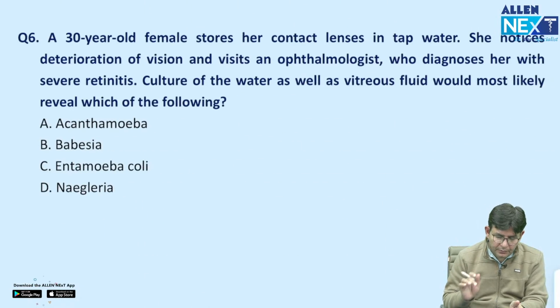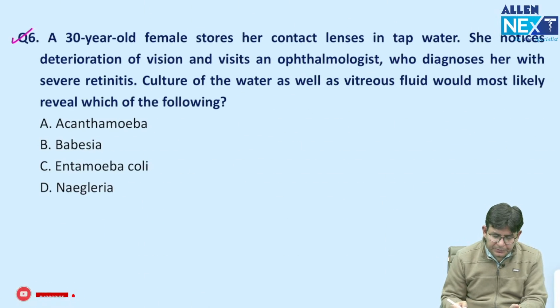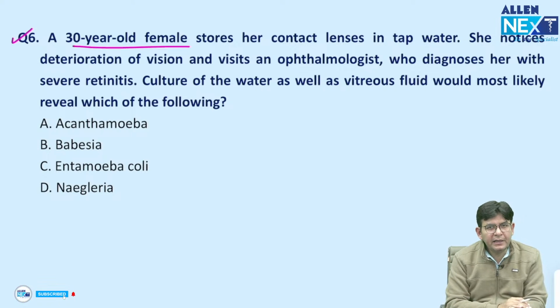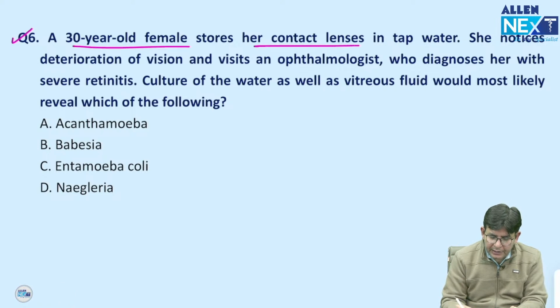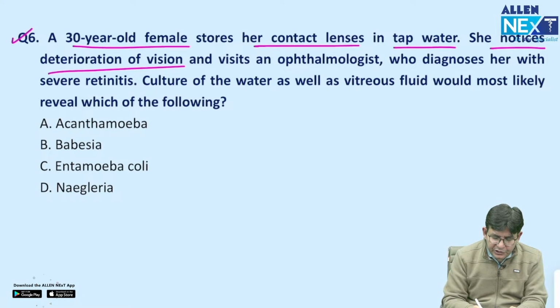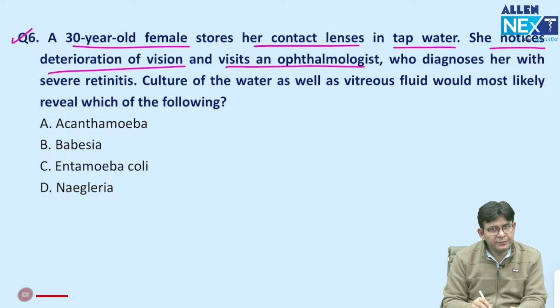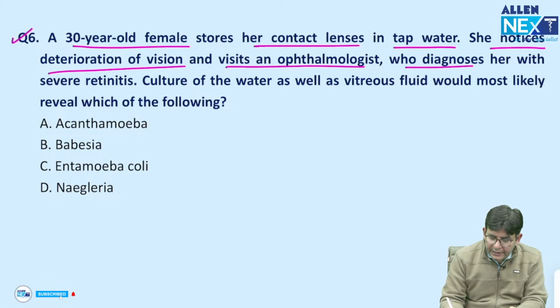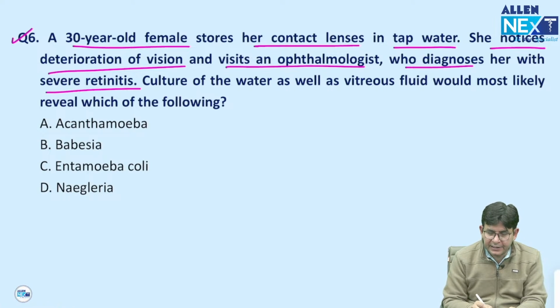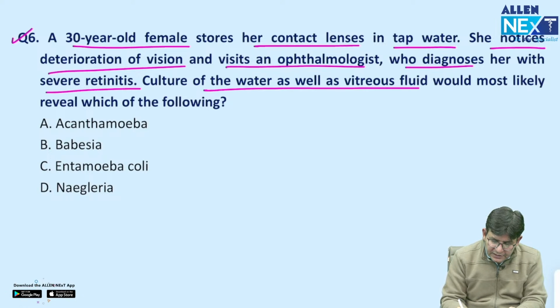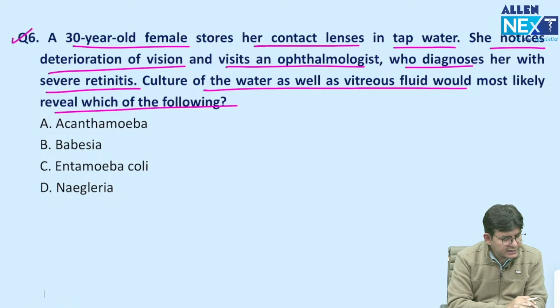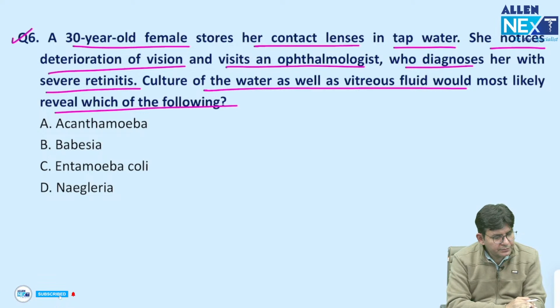Fine. Now coming to the sixth question. A 30-year-old female stores her contact lenses in tap water. She notices deterioration of vision and visits an ophthalmologist, who diagnoses her with severe retinitis. The culture of the water as well as vitreous fluid would most likely reveal which of the following? Please tell.